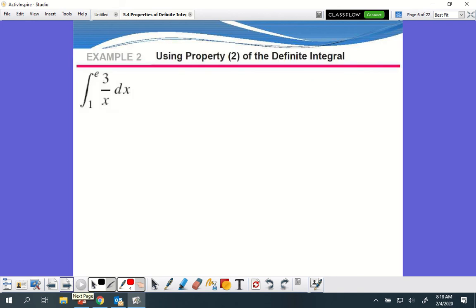All right. So, is there a constant here? What's my constant? Just 3, right? So I'm going to rewrite this as 3 times the integral from 1 to e of 1 over x dx.